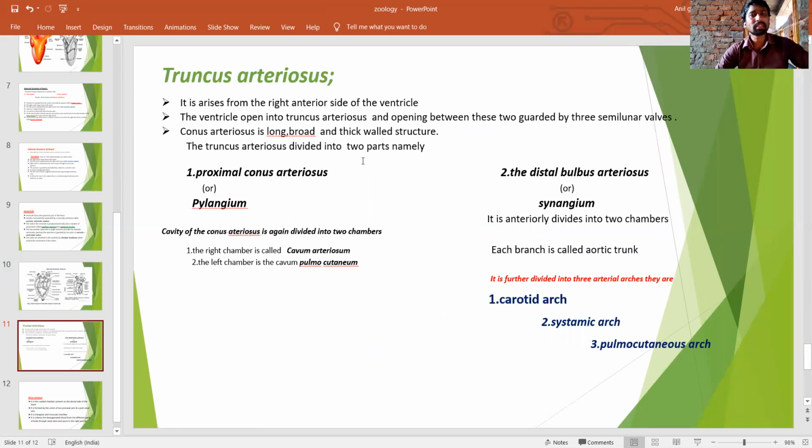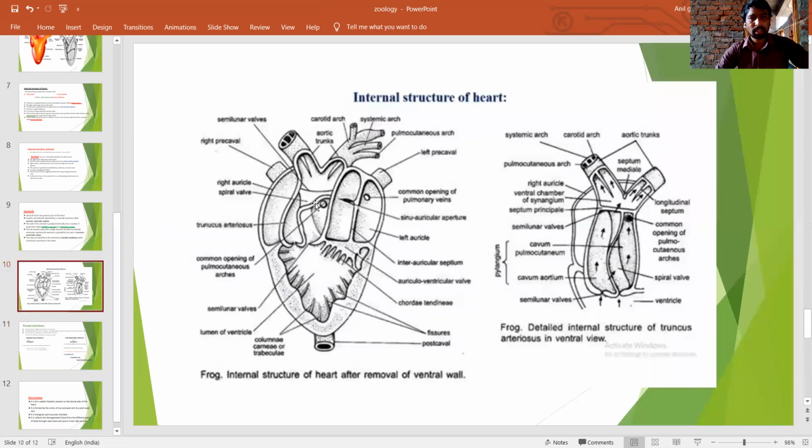The truncus arteriosus is divided into two parts: the pylangium and the synangium.